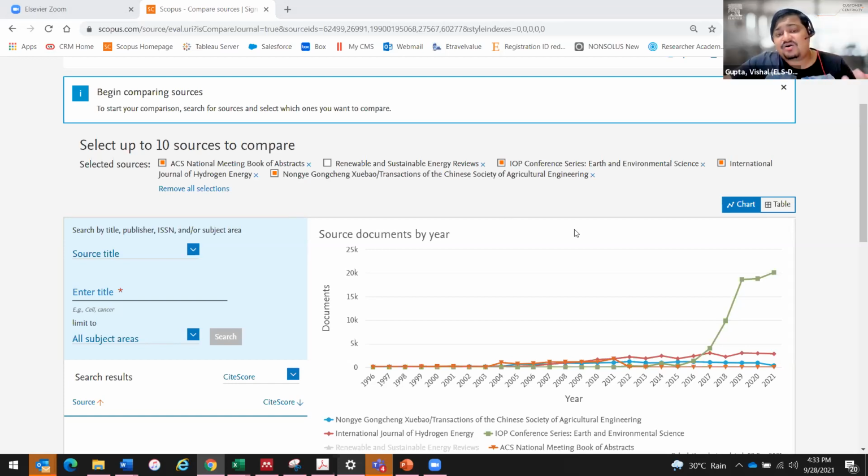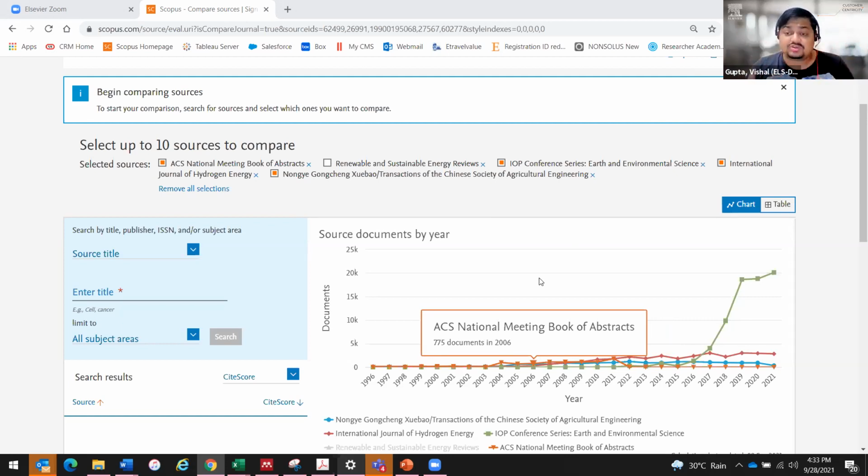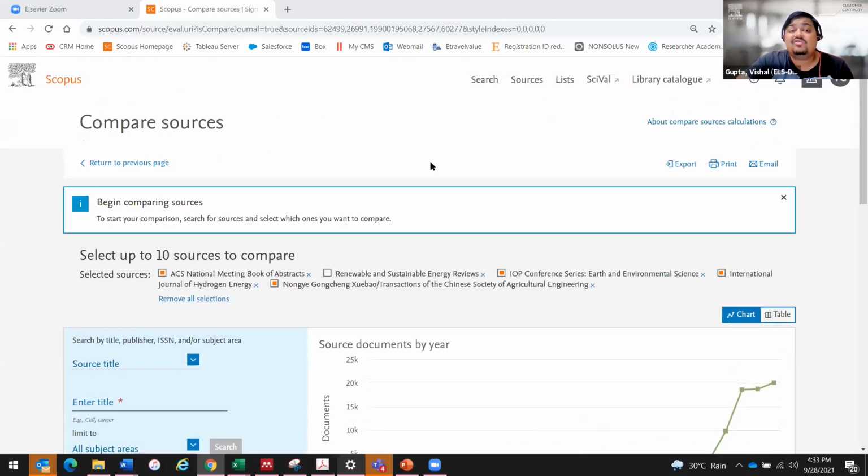So this is how you can actually go about doing your research on Scopus. You can use your own specific keywords, find out the FWCIs, analyze the articles, and then make several comparisons and come to a final decision of which journals to read and where to publish in using Scopus. I hope this was useful and you have found some tips that you can use going forward in your research as well.